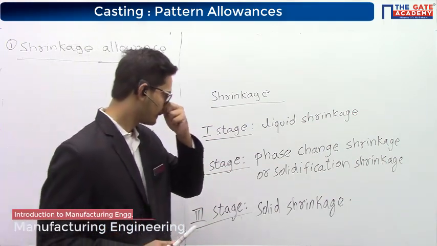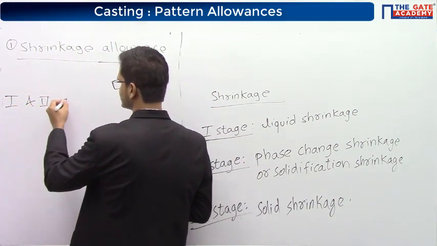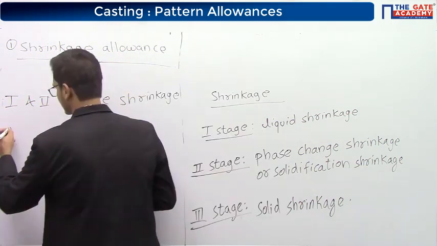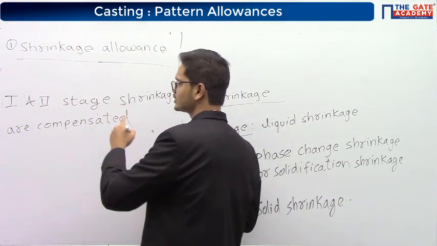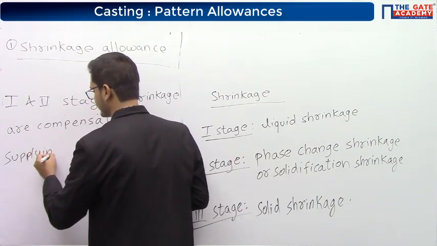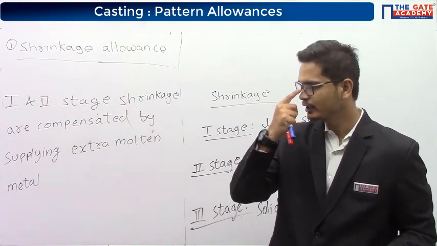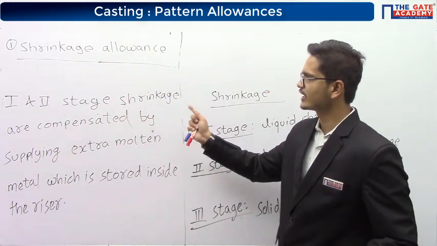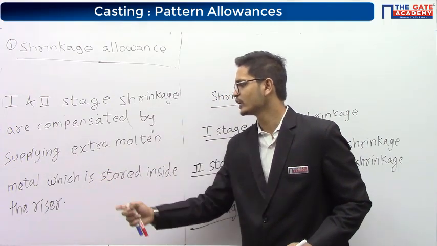So the first and second stage shrinkage are compensated by supplying extra molten metal, which is stored inside the riser.